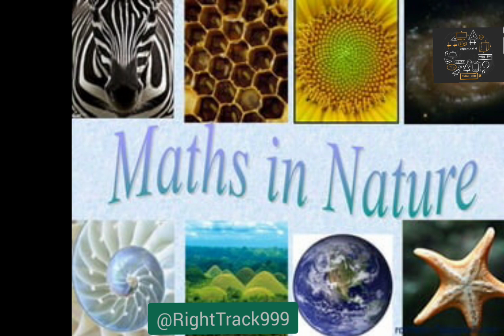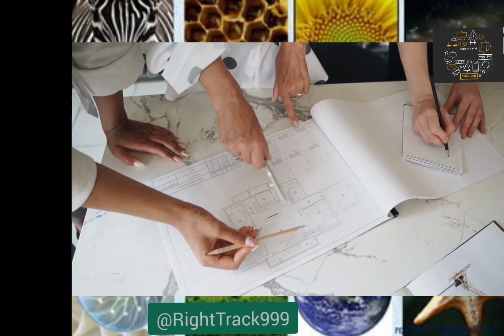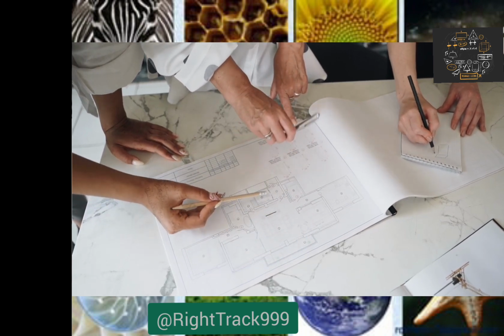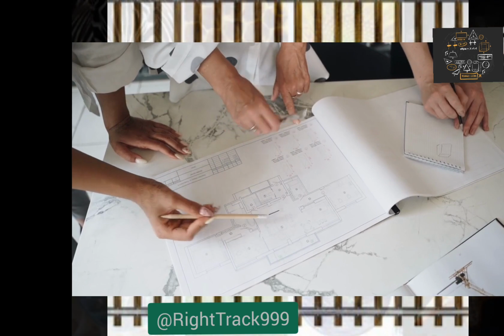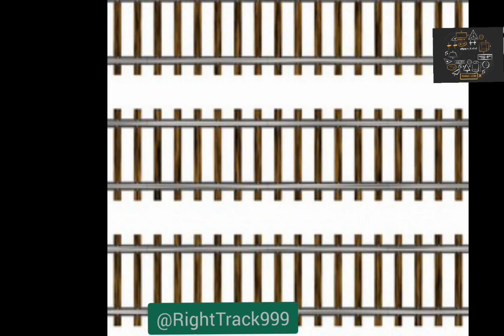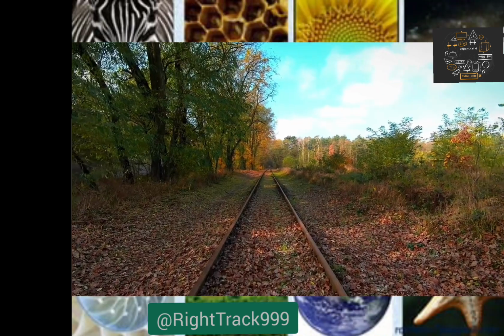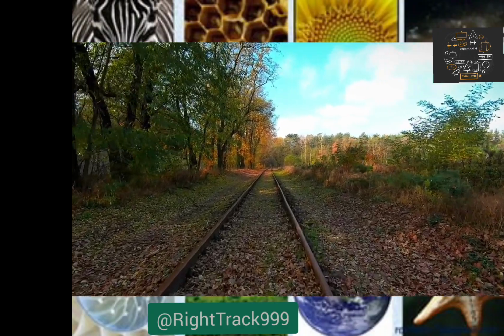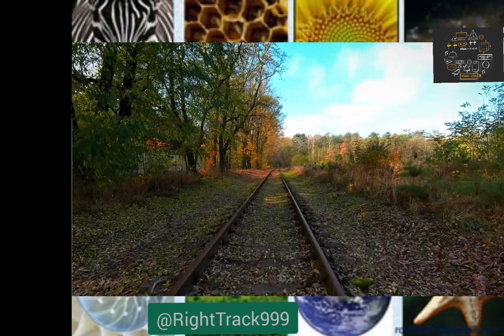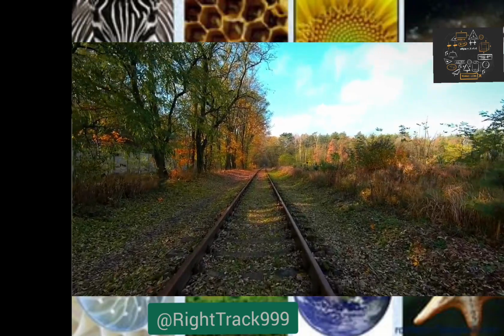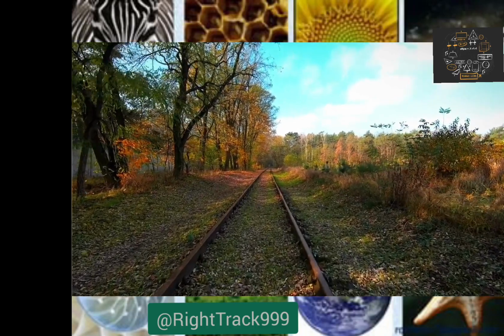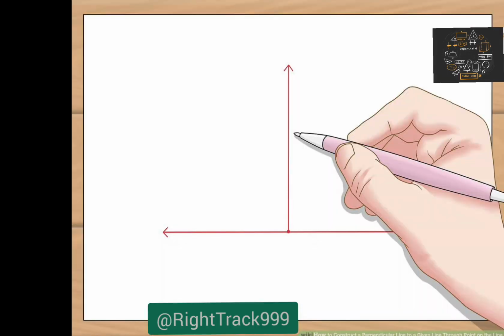Now that we understand the basic concepts of points, lines, and angles, let's explore some important properties and relationships that underpin the world of geometry. One important property to understand is the concept of parallel lines. Parallel lines are two or more lines that never meet or intersect, no matter how far they are extended. In the real world, railroad tracks are a great example of parallel lines. Even lines in your ruled exercise book are parallel. They run alongside each other, but they never converge. This property is crucial in understanding the geometric relationships between lines.